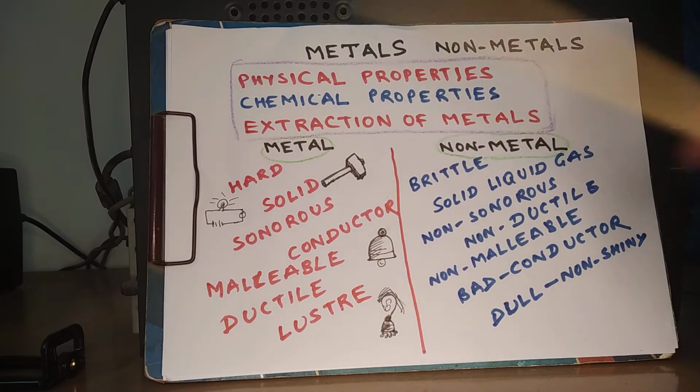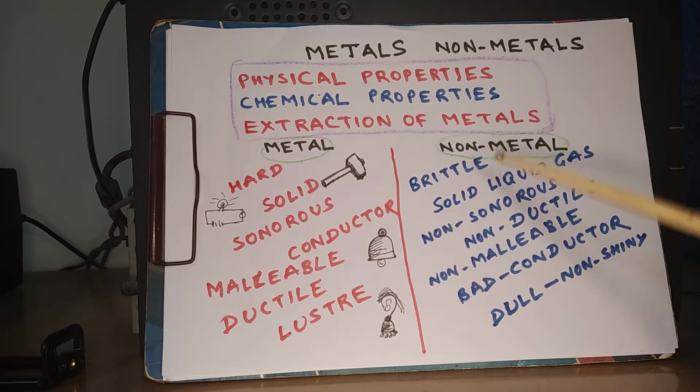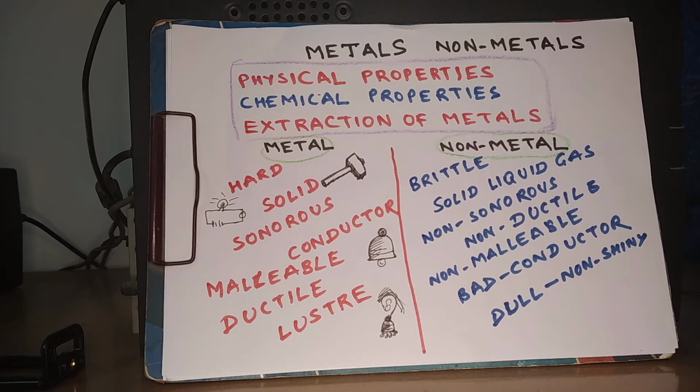Metals are hard, while non-metals are brittle. So if you hit a metal, you cannot break it, but a non-metal easily breaks on being hit. Metals are generally available as solid at room temperature. There are some exceptions like gallium and cesium, which are in semi-liquid state, and mercury is a metal which is in liquid state. Non-metals are available as solid, liquid and gaseous.